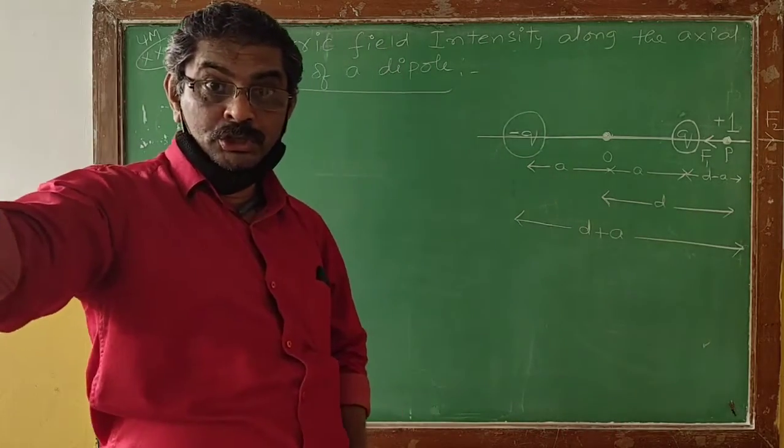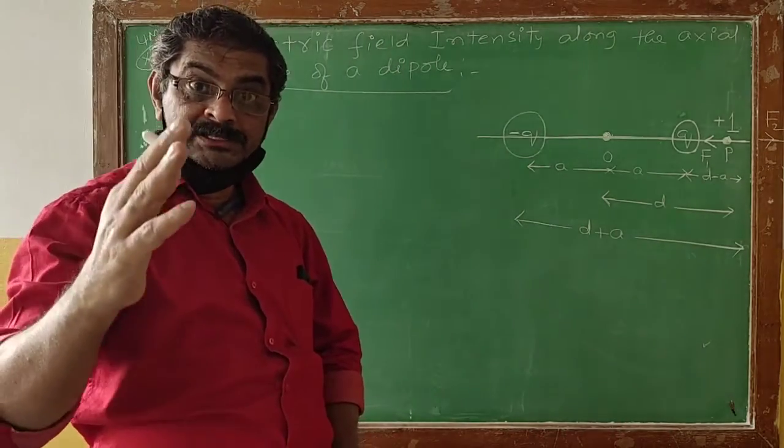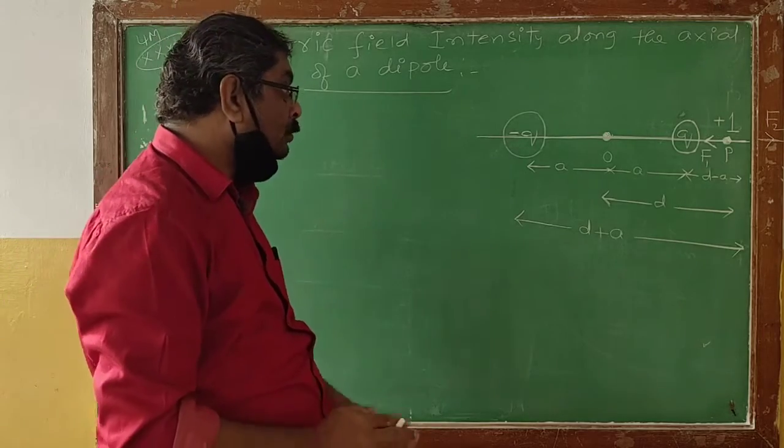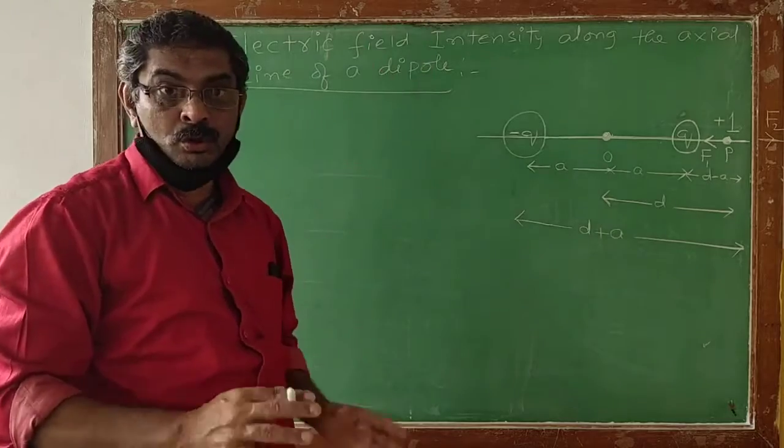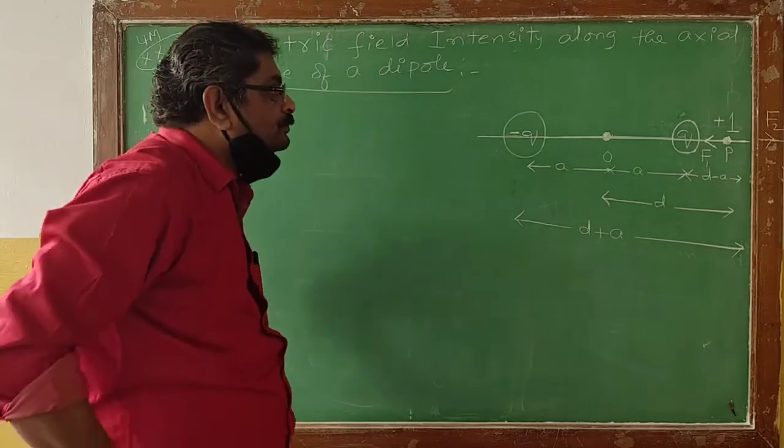So that is how the unit charge experiences the electrostatic force due to the negative charge and due to the positive charge.